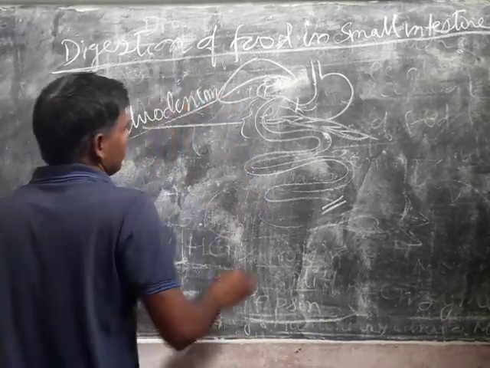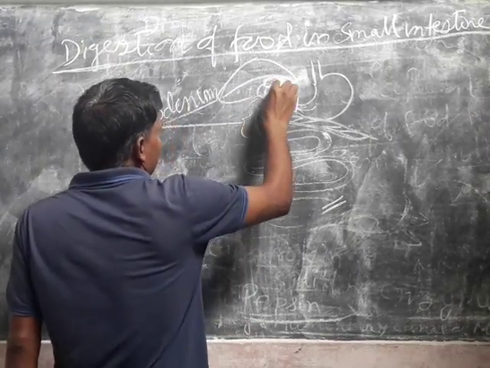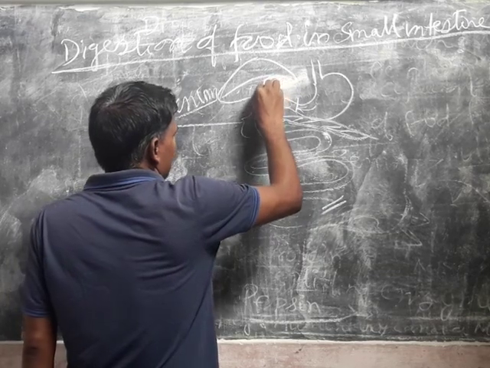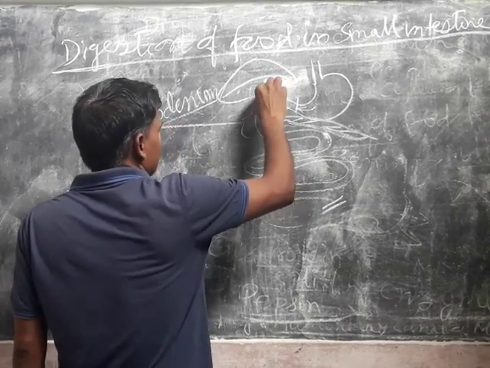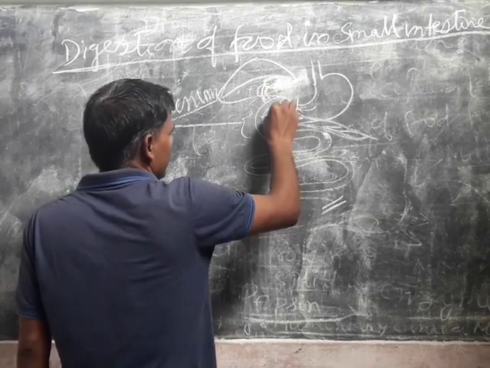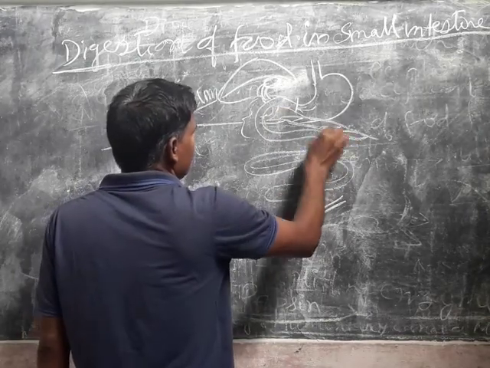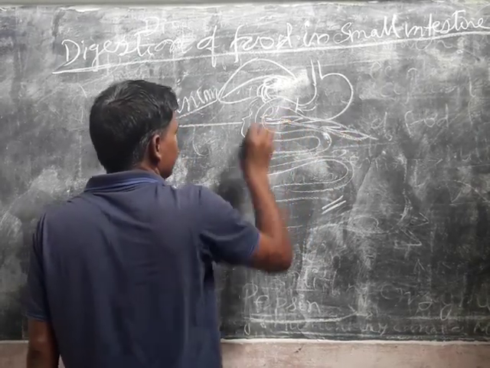In this part, bile juice comes from liver via gallbladder and pancreatic juice comes from pancreatic gland.